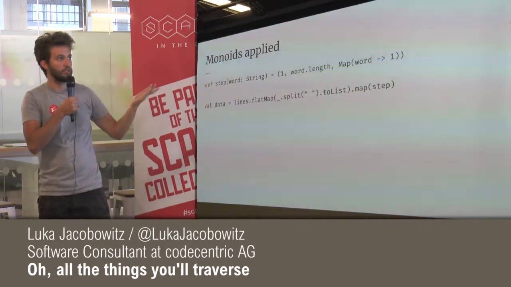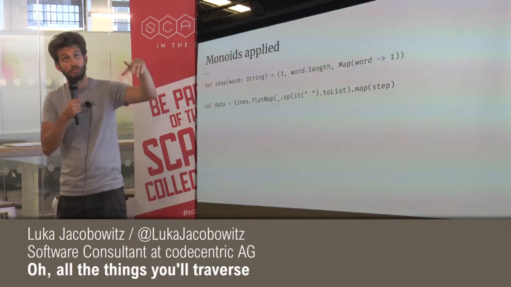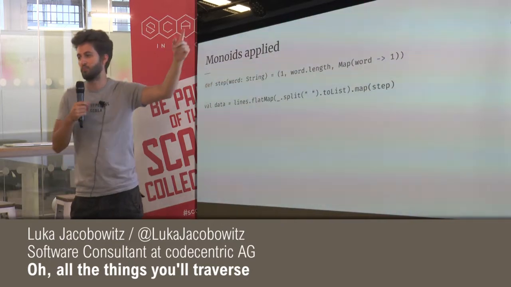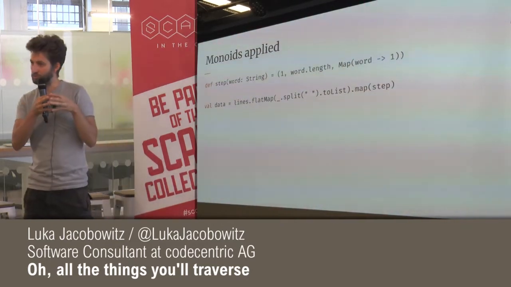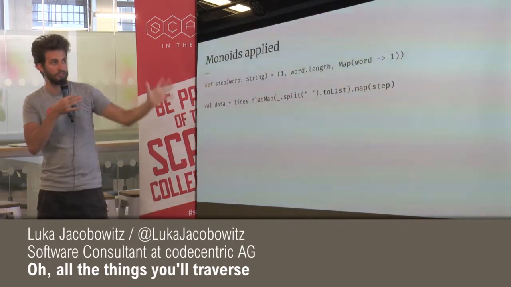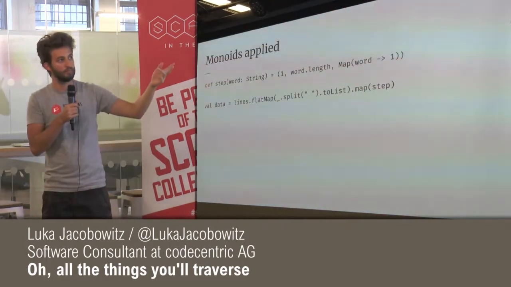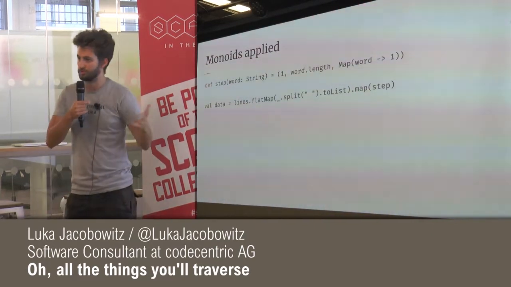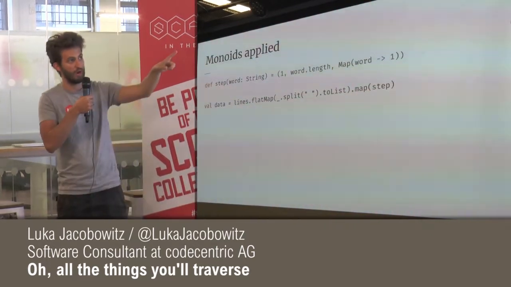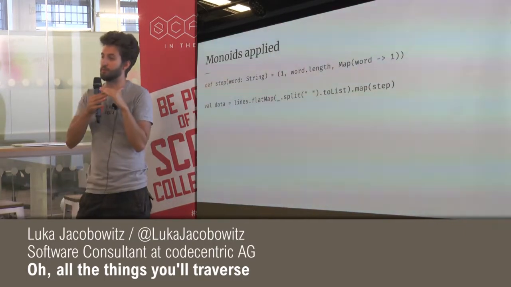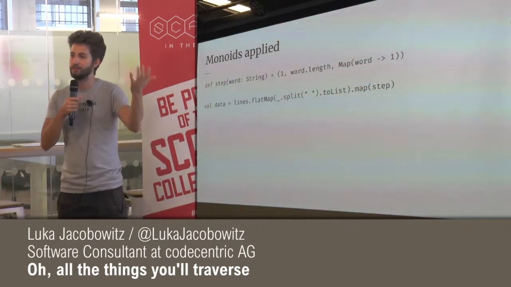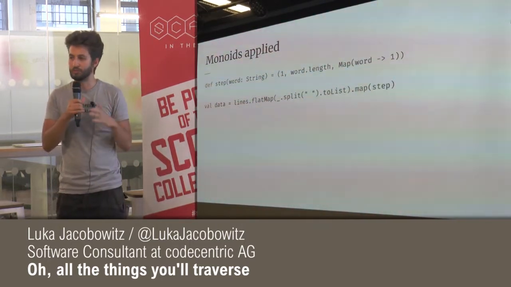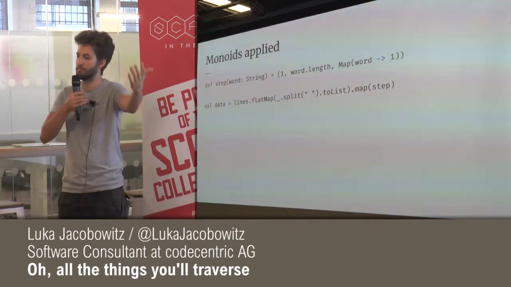And for world, it will return 1, and then world, which I believe has 6 characters, so 1, 6, and a map from world to 1. And then if we combine these using the resulting monoid of this tuple, we get 2, because it's 2 words. So the first parameter is for words. It counts words. The second parameter, word.length, will return the number of characters, right? So we then have 5 plus 6, which is 11. And that will return the total amount of characters.